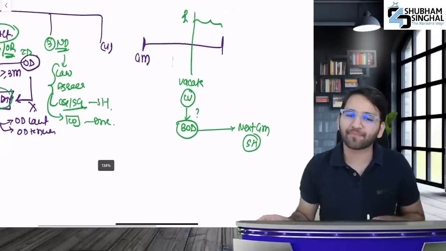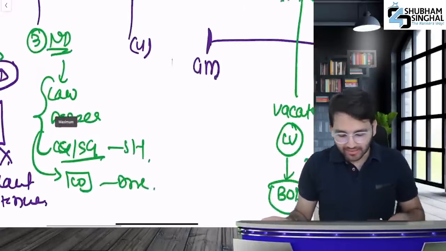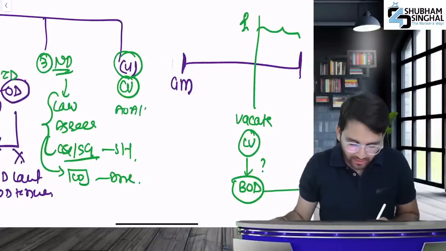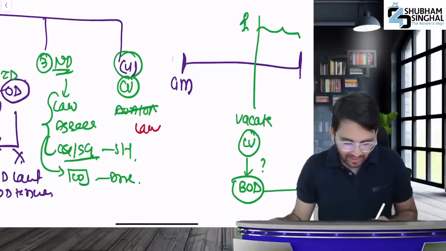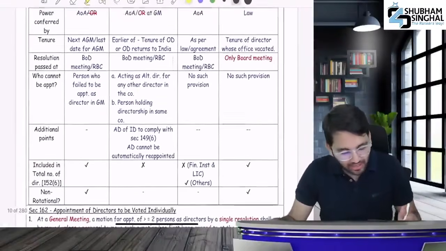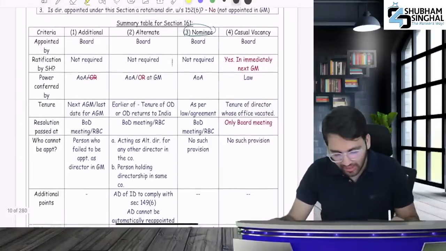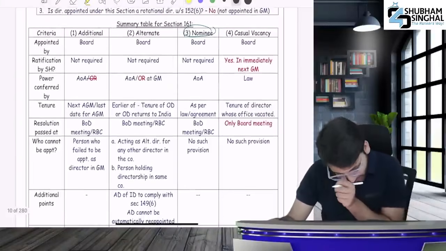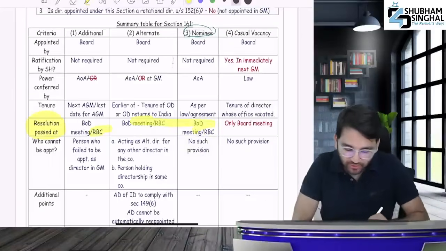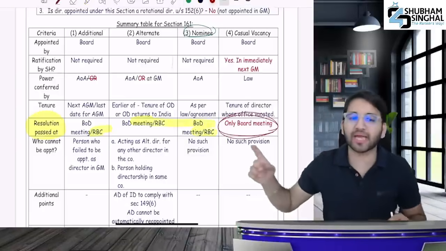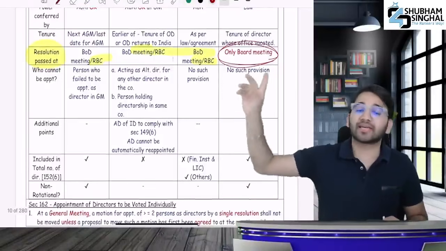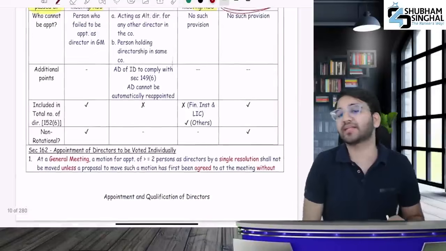Students, did you understand? But remember one thing: in section 4, who gives the power to fill the casual vacancy? Not the AOA or an ordinary resolution. It is given by the law. And remember, about resolution by circulation: when filling a casual vacancy, you have to meet in a board meeting. You can't appoint him by a resolution through circulation. Note these 2 points because they can be asked in MCQs.